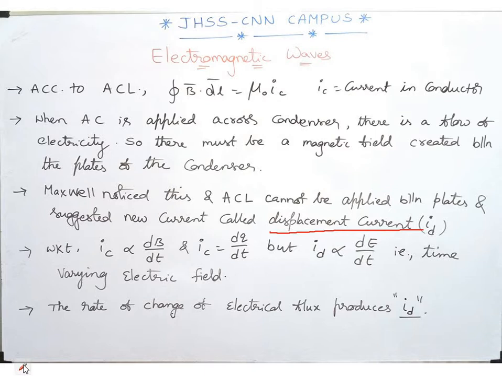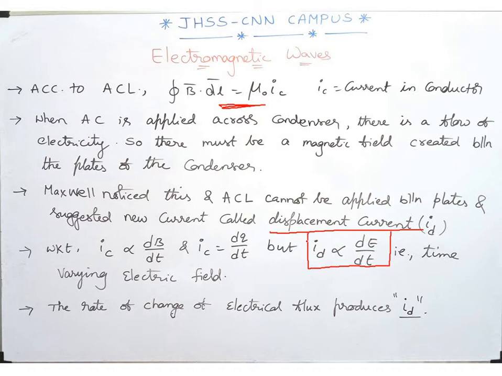What do you mean by dE by dt? Rate of change of electric field, a time varying electric field. And that's what we are speaking about, time varying electric fields, magnetic fields and all. To modify Ampere's circuital law, he introduced this displacement current. Later we will see what the modified form was.